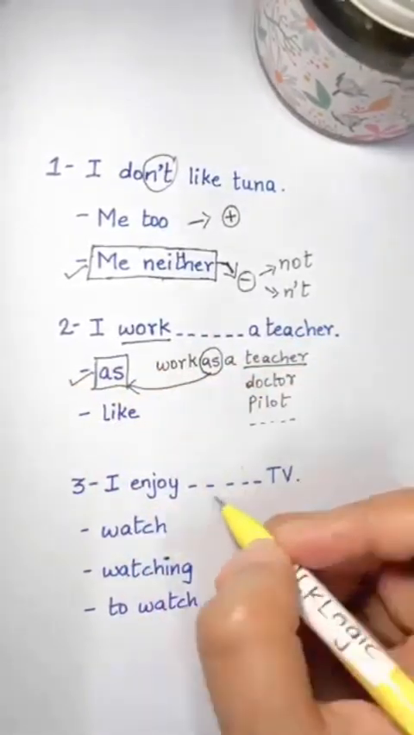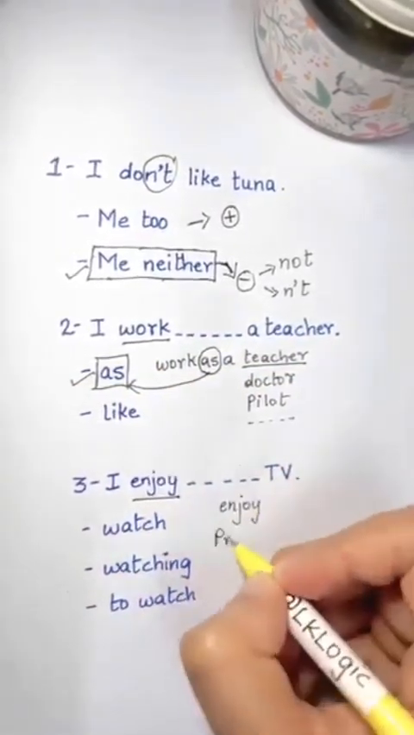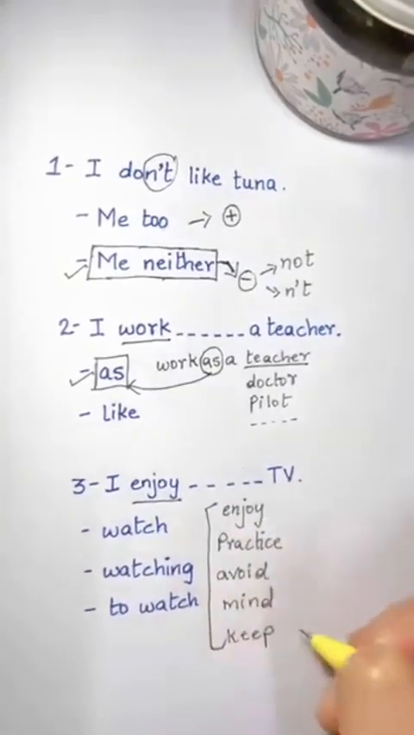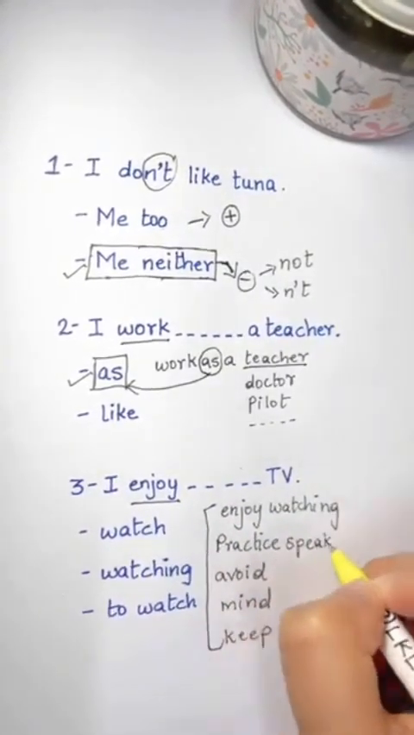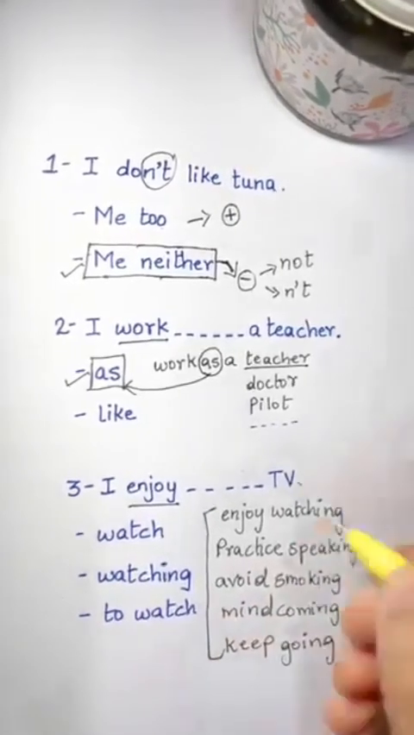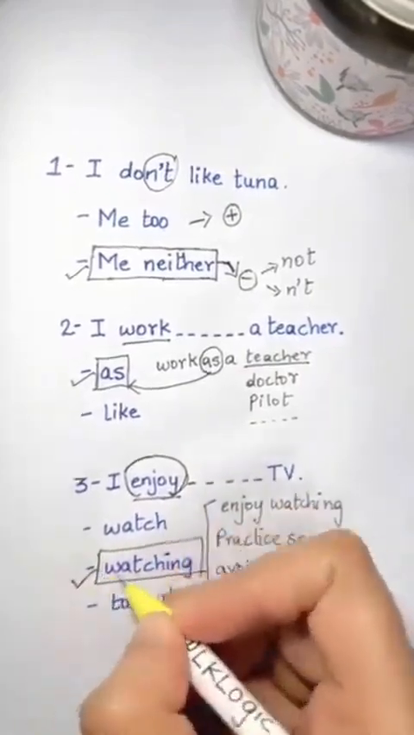I enjoy blank TV. Watching, to watch. The key here is the verb enjoy. Listen guys, enjoy, practice, avoid, mind, keep. These verbs are all followed by ing. We say enjoy watching TV, practice speaking English, avoid smoking, I don't mind coming with you, keep going. And since we have enjoy here in the sentence, the answer is watching.